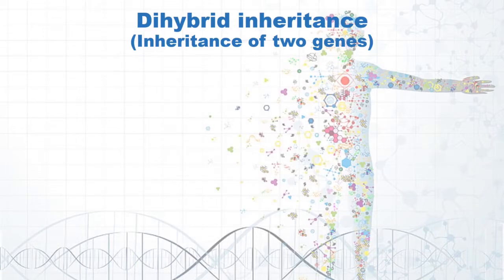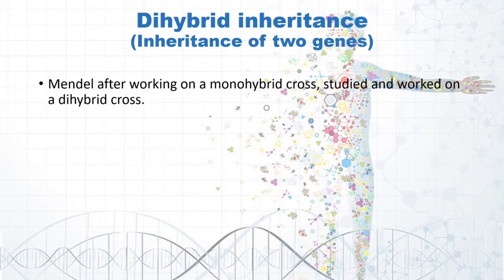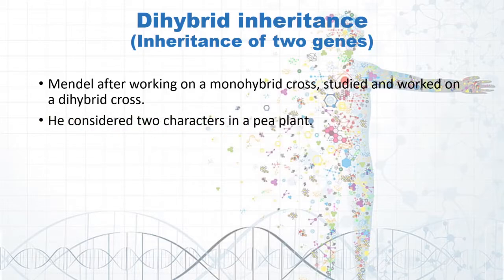As the name itself says, in dihybrid inheritance we will be considering two features of a plant. Mendel, after working on a monohybrid cross, studied and worked on a dihybrid cross. Now his interest shifted from a monohybrid inheritance pattern towards a dihybrid inheritance pattern.